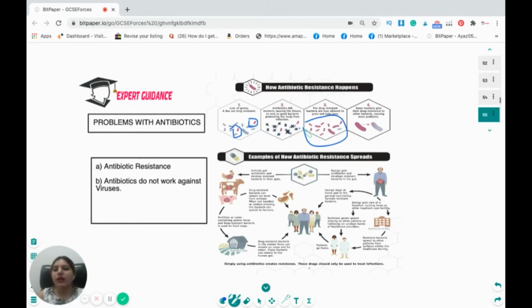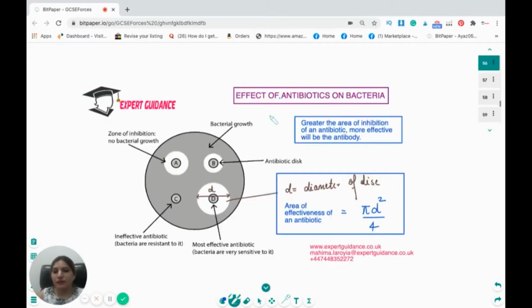So people are stopping the use of antibiotics in the UK, and they are only given when they are very, very essential. Now, you have to remember this, antibiotics do not work against the virus. Now, this is a question where they can give you that we have used 3 antibiotics. You can see A, B, C, and D, which is more effective. Now, you can see that D has the highest clear zone where no bacteria is living. So it means D is the most effective antibiotic.